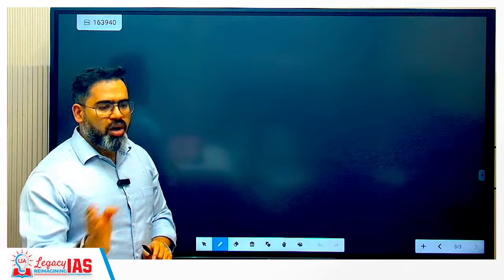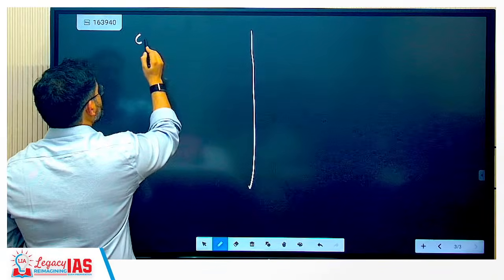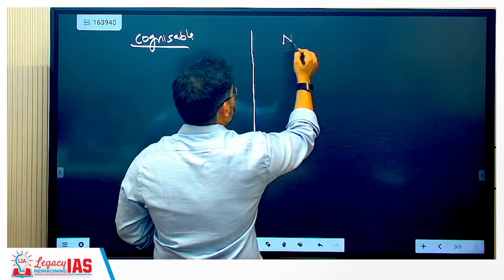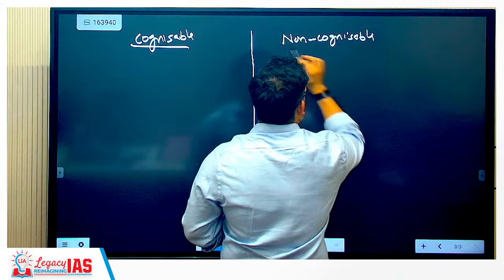Now coming to what is a cognizable and non-cognizable offense. So we can write like this, cognizable, non-cognizable offense.